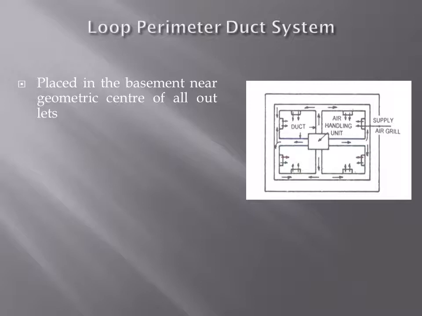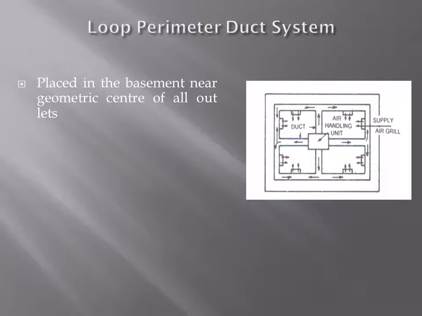You can see the conditioner at the center, and from there ducts go, as the arrow marks show, into different rooms and places.